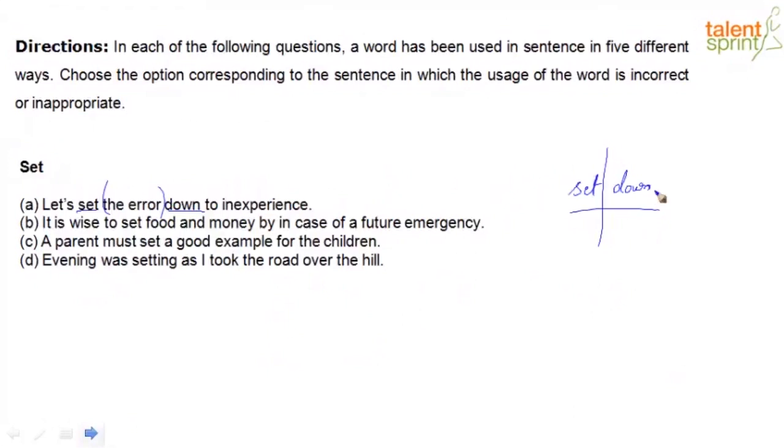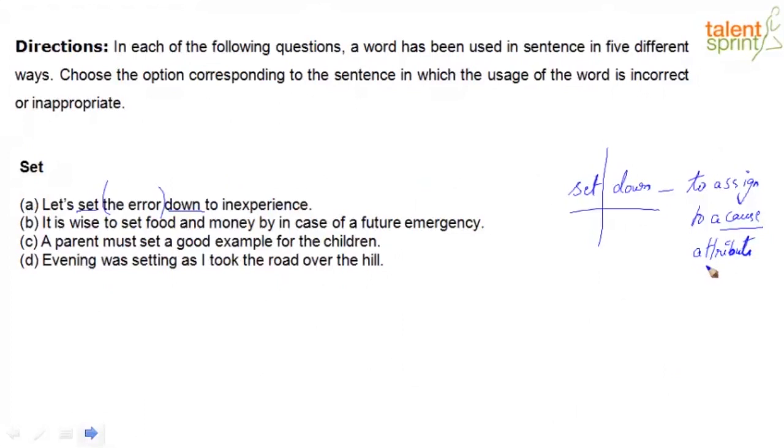Option B. So set down here, just to add, means to assign to a cause. So you're saying, hey, let's put this down, or put this reason to, or attribute. That's another word. Let's say the reason for this error is inexperience. So that's the reason. Cause means reason, right?